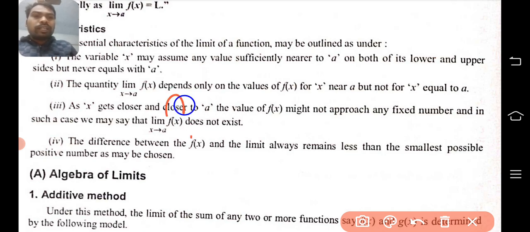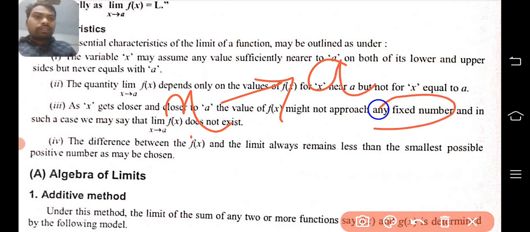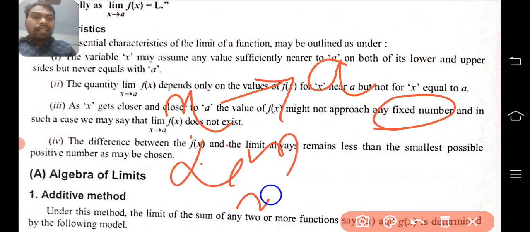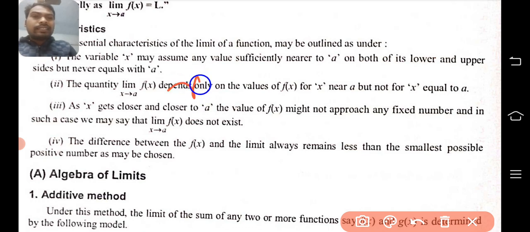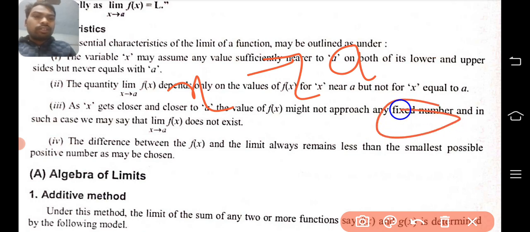So when x approaches a, we may not have a fixed number as the limit value. If the functional value does not approach a fixed number, we say the limit of the function does not exist.